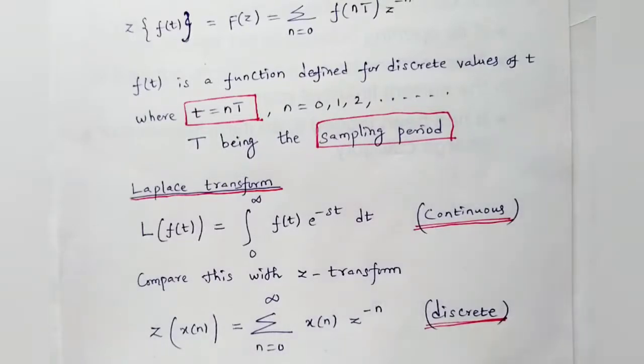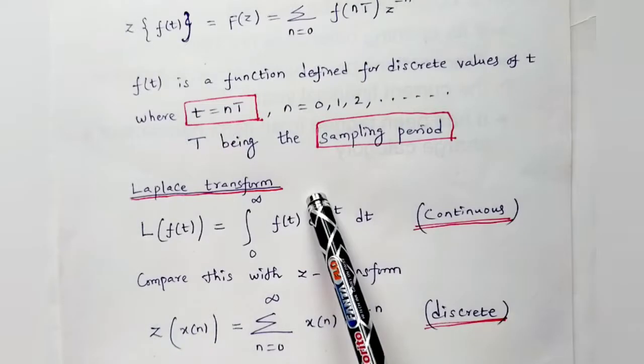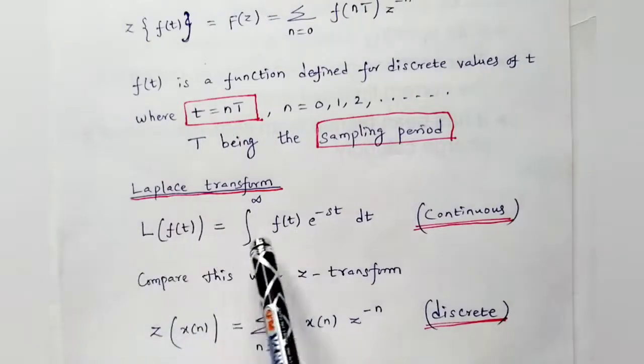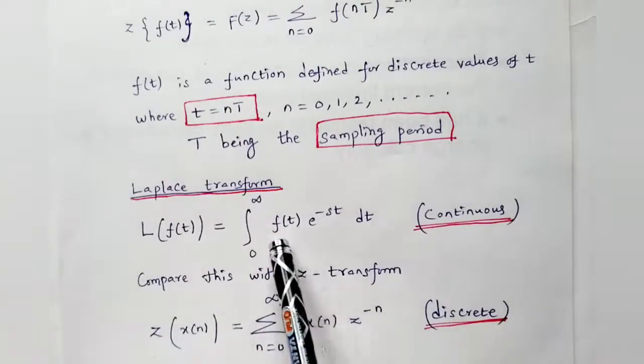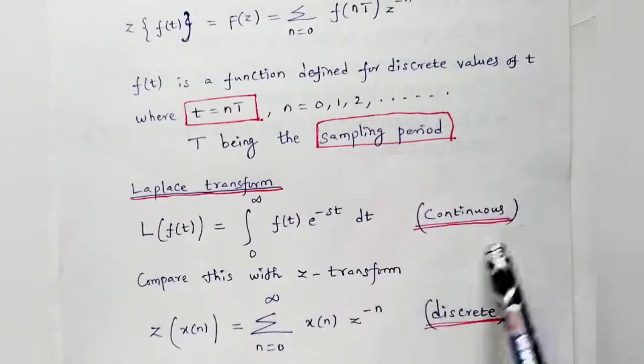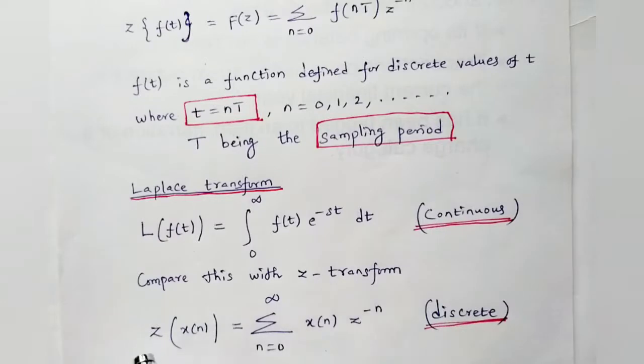Now I am just comparing the Laplace transform with the Z transform. What we have done in the Laplace transform: L of f of t is the integral over 0 to infinity of f of t e power minus st dt. That is for a continuous function, that is the time domain. Whereas the Z transform of a sequence is the discrete form. This is the continuous one, this is the discrete one. You see summation n equal to 0 to infinity x of n z power minus n. This is called the discrete one.